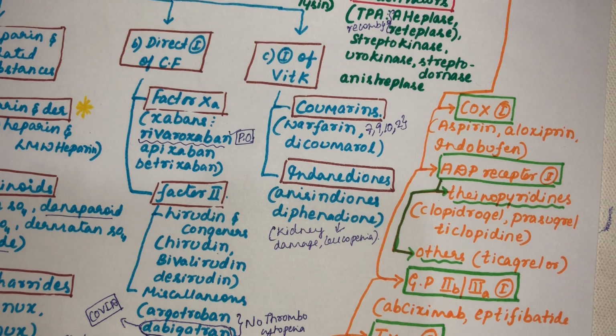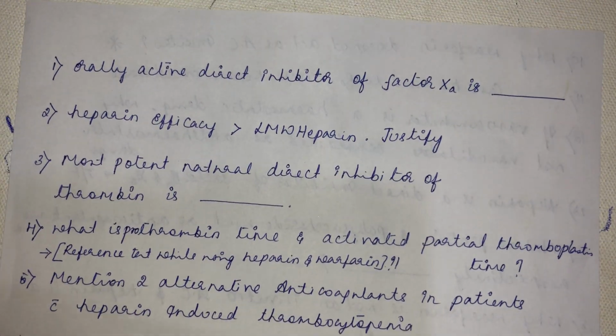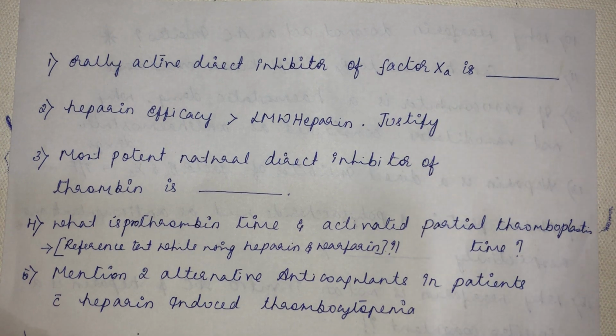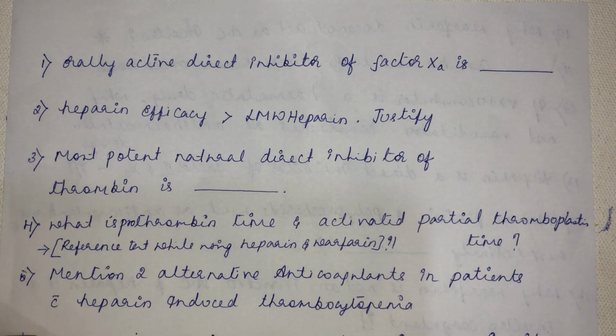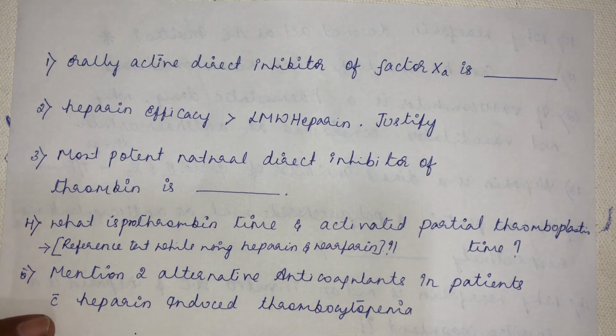And the assignment questions: I am giving more assignment questions for this chapter, because there is a lot of confusion that gets created in these anti-hemostatics. That's the reason, to clarify those confusions, I am giving more assignment questions. So: the orally active direct inhibitor of factor 10A is dash.